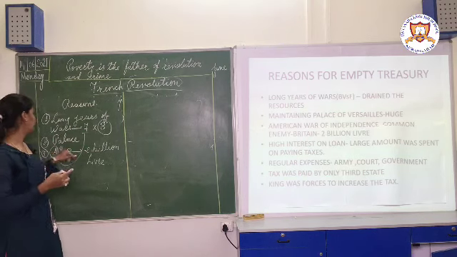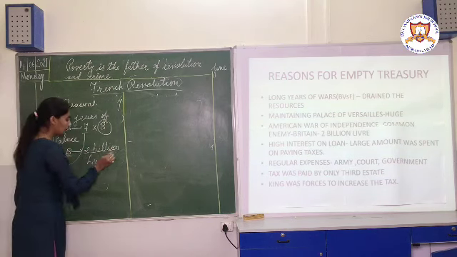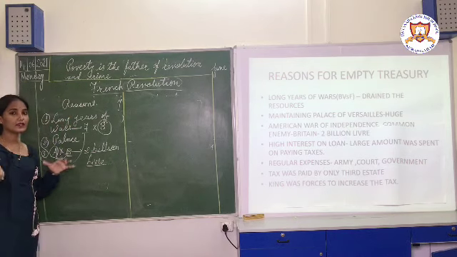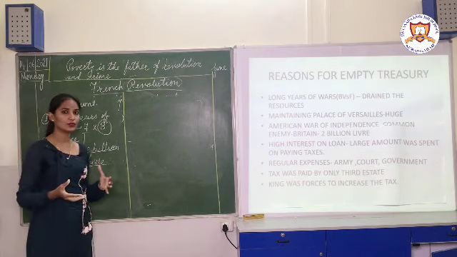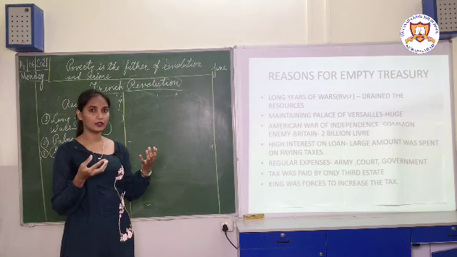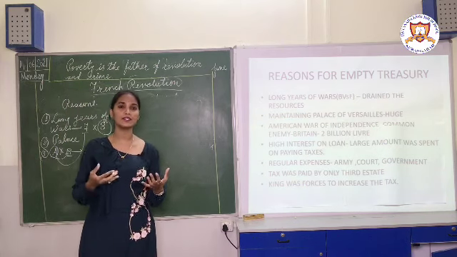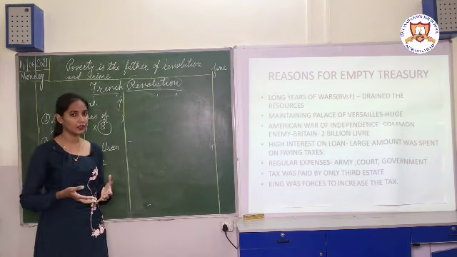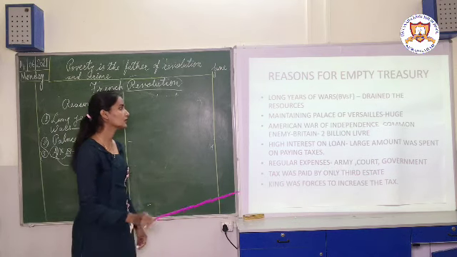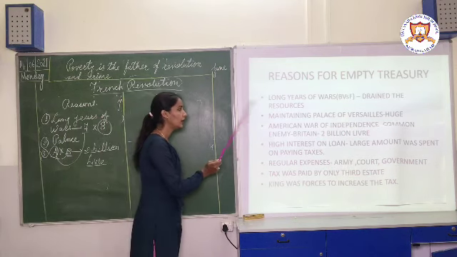This amount was borrowed from other countries, which means that at that time France did not have this much money itself. So France borrowed that money from the other countries. We can say that France took a loan from the other countries. Okay, so this was the third reason, the American War of Independence.